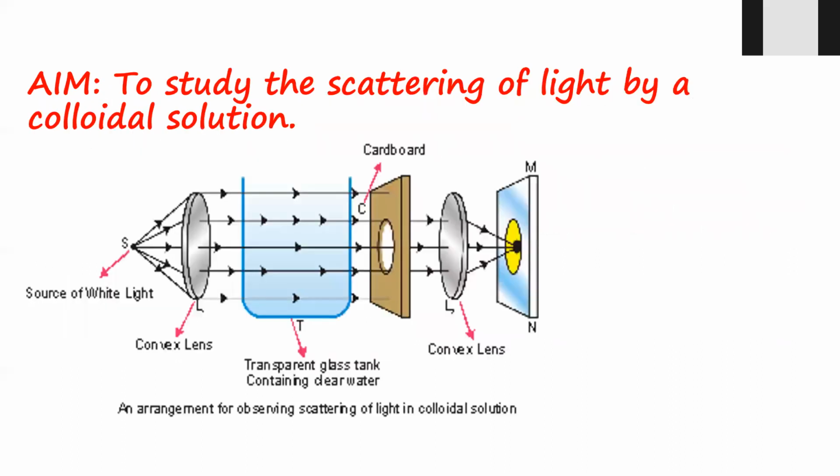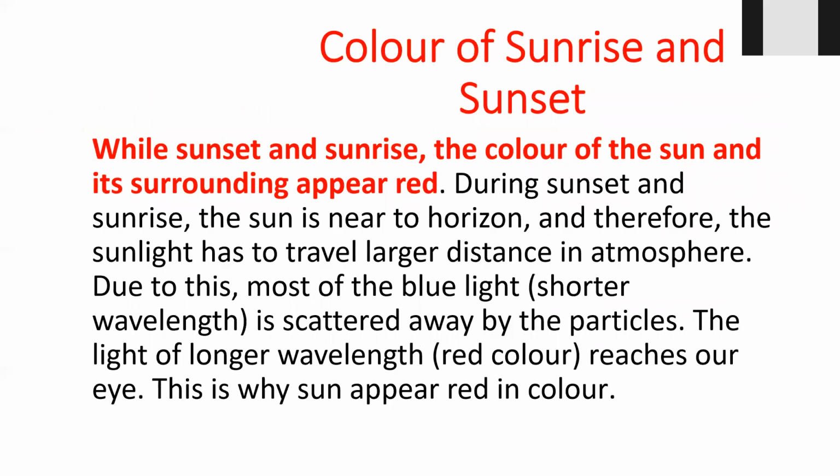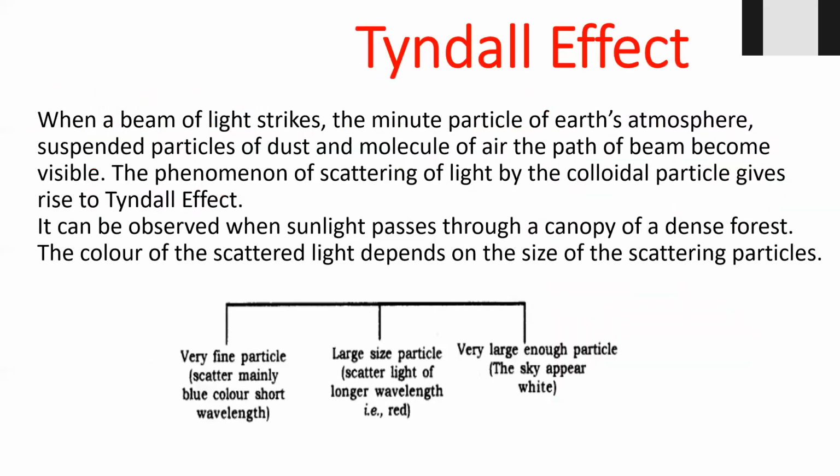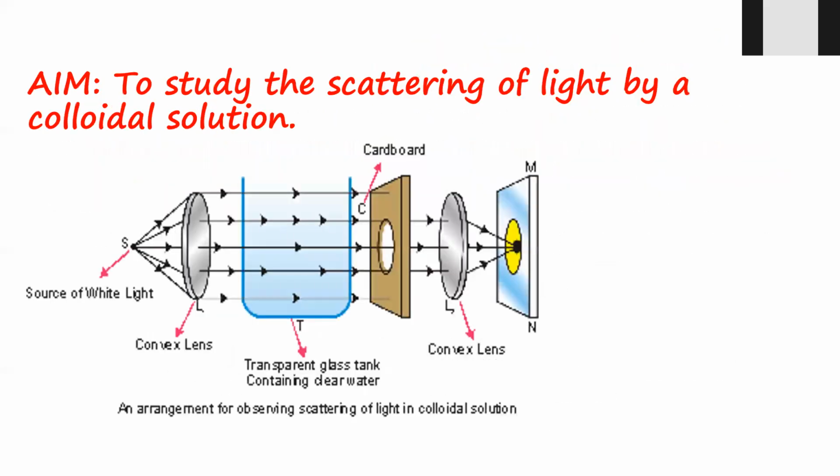You must have seen that if we have very fine particles, they scatter mainly blue light, the shorter wavelength. When the particles are quite a bit bigger, they can scatter the red color, the longer wavelength. And when they are very large, the sky appears white, and the distance is less, so you can see the white color. So it depends on the size of the particles also, what color is visible. That is all about scattering of light.